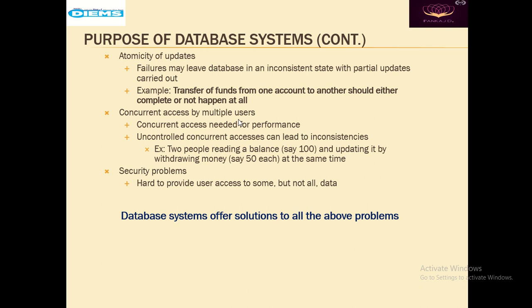Concurrent access by the multiple users. Concurrent access needed for performance. Uncontrolled concurrent access can lead to inconsistencies. For example, two people reading the balance, say 100, and updating it by withdrawing the money, say 50 rupees each at the same time. So it may reflect at their side that for the first person it will show the balance 50, for the second person it may show the balance 50,